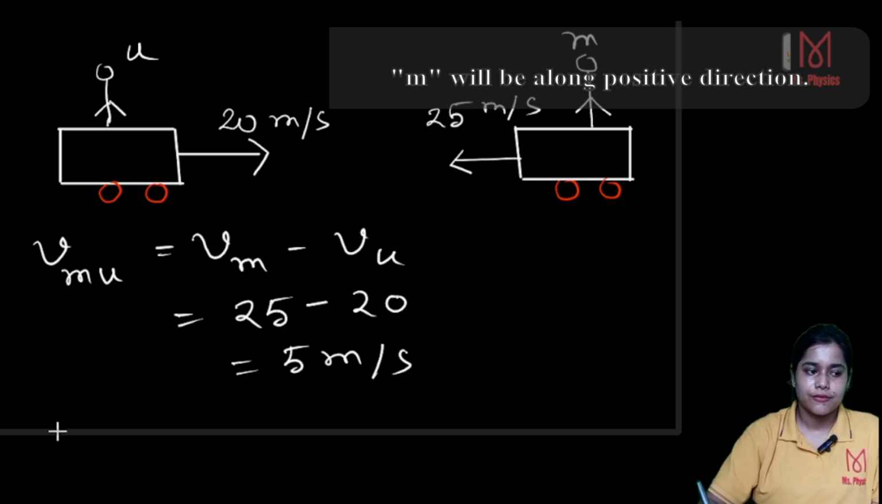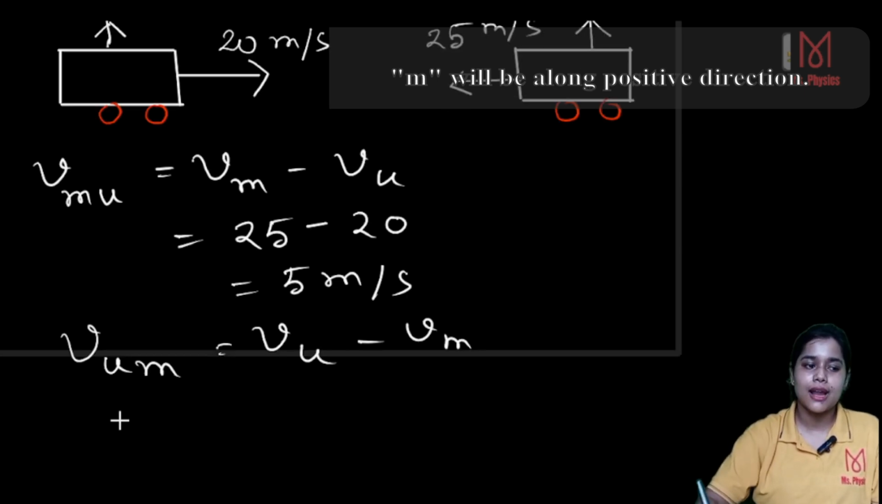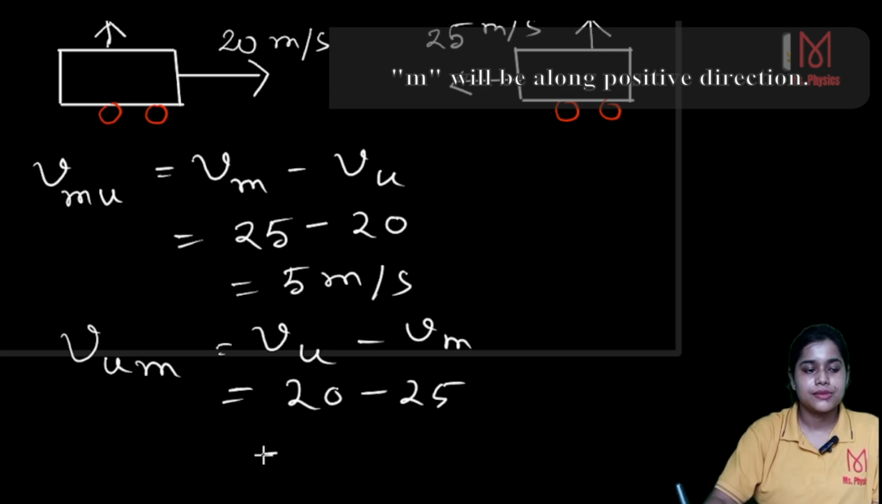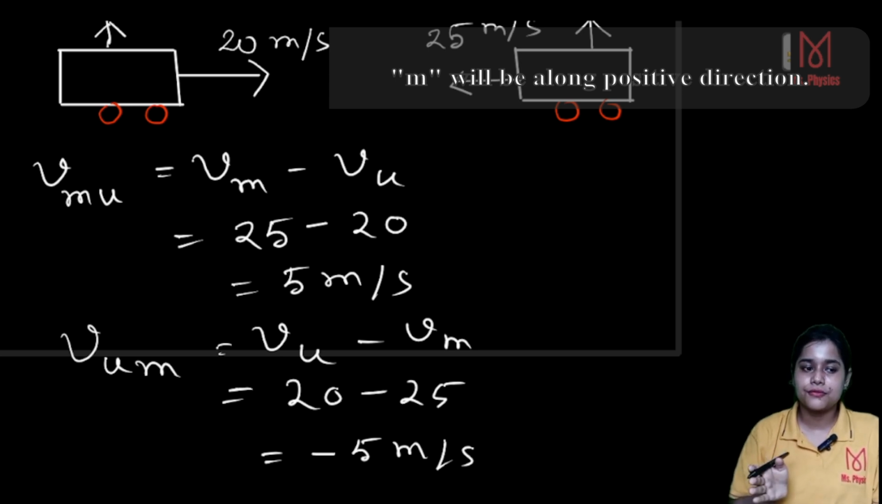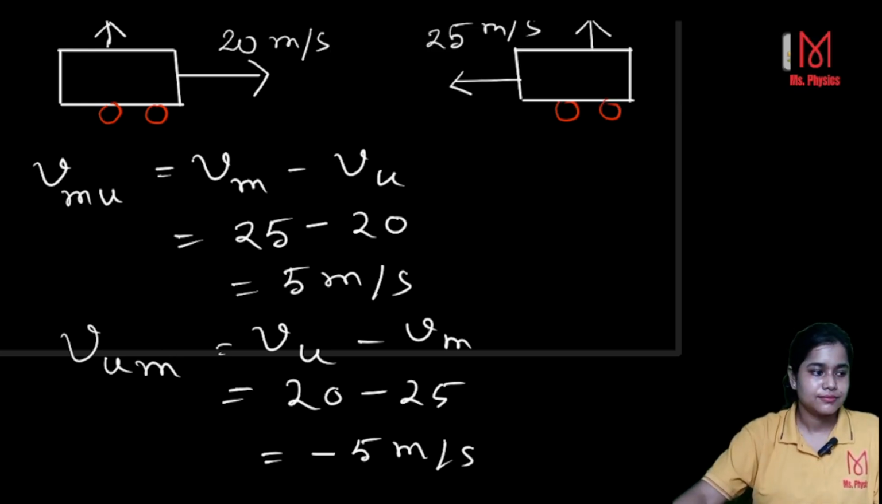Now, velocity of u with respect to me means velocity of u minus velocity of me. Now you put the values. Velocity of u is 20 minus 25, which gives you minus 5 meter per second. That means I will see that you are moving with 5 meter per second but along the negative axis. So this is the velocity of u with respect to me.